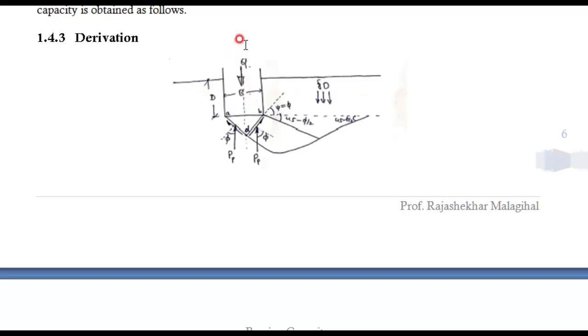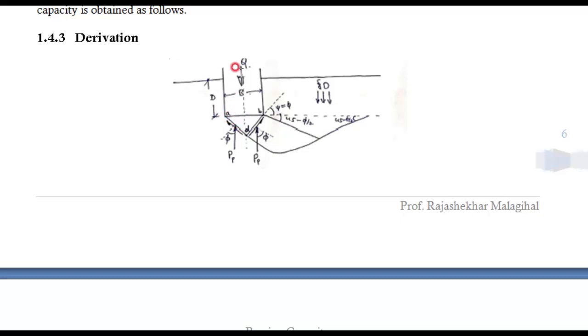Now on this foundation there are 4 types of pressures acting. The first one is the superstructure, that is a Q load which is acting on the foundation, and the dead load of the foundation which is again acting downwards. Let us consider this Q includes superstructure and foundation dead load. Then we have another load here, this triangular portion, which is assumed based on general shear failure. Therefore we need to consider the dead load of the triangular portion, which is made up of soil; that also we need to consider.